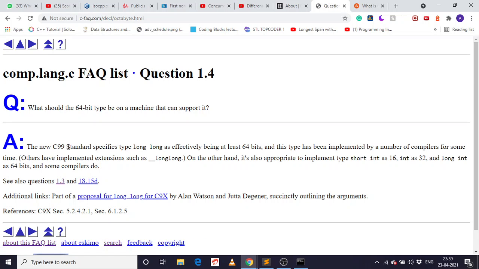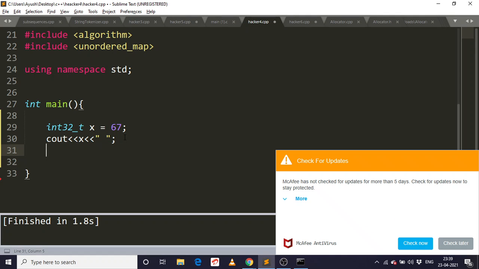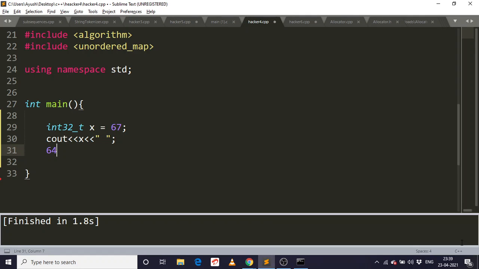The C99 standard specifies that type long is effectively 64 bits. As I said, long has the size of 64 bits, so we can store up to 2 to the power 63 minus 1, with different combinations in 64 bits.